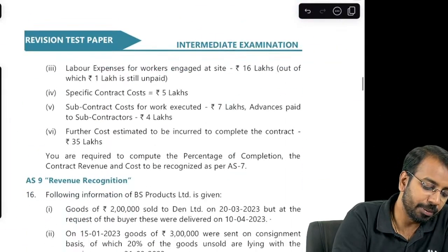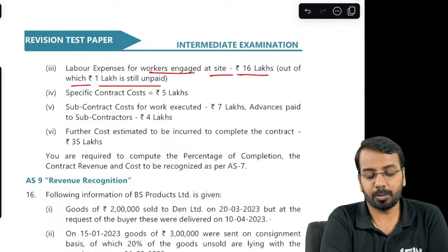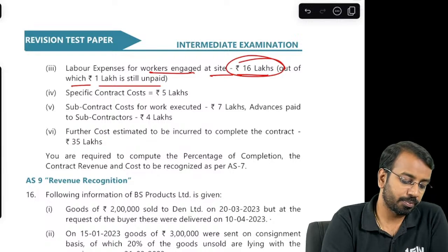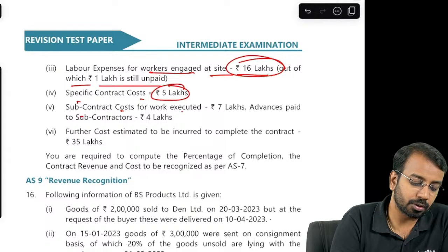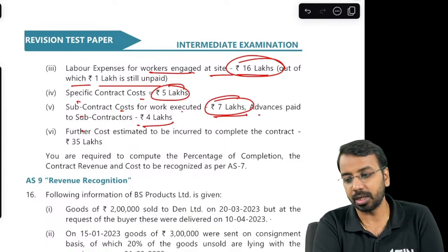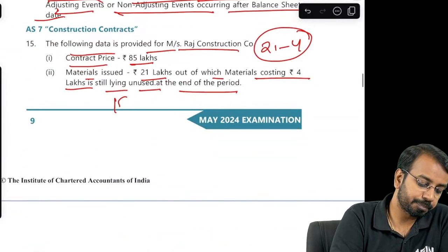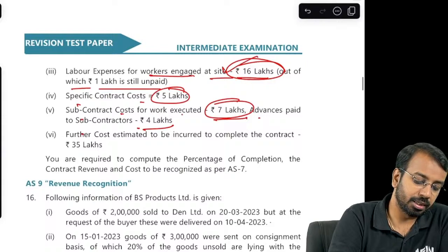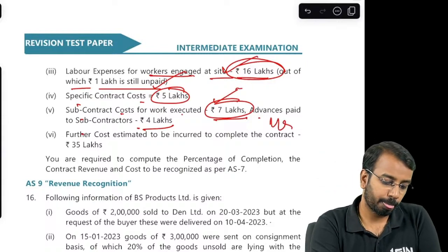Then labor expenses for workers engaged at the site 16 lakhs, out of which 1 lakh is still unpaid. The entire 16 lakhs will be the cost. Specific contract cost 5 lakhs. Subcontract cost for work executed 7 lakhs, advances paid to subcontractors 4 lakhs. The entire 7 lakhs will be your expense. So how much is the expense? 17 plus 16 is 33, plus 5 is 38, plus 7 is 45.